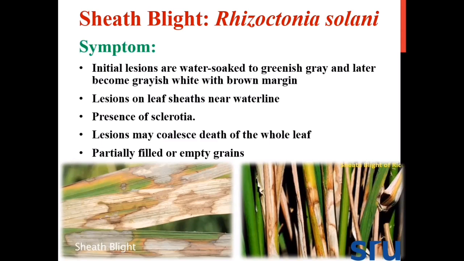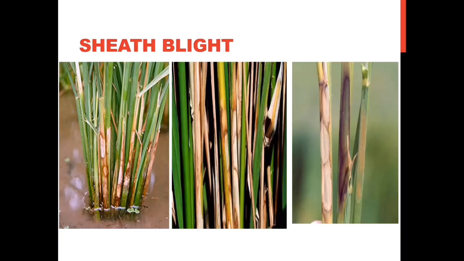Then there is appearance of water-soaked irregular patches of the fungal infection, which may cause partially filled or empty or chaffy grains due to lack of nutrition to the growing panicle. So these are the main symptoms of sheath blight of rice. We can see the submerged rice infected by the fungus Rhizoctonia solani. There is the appearance of irregular water-soaked greenish patches. Later they turn straw-colored.